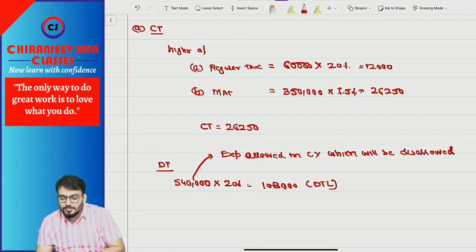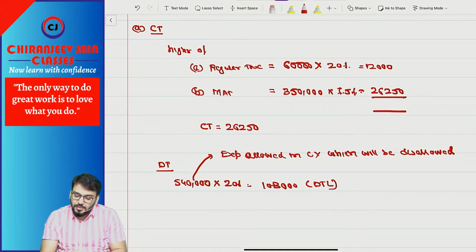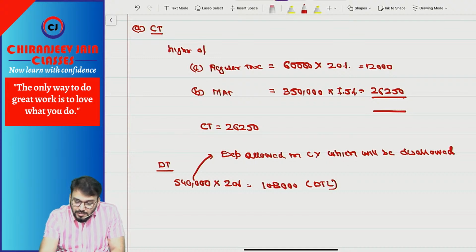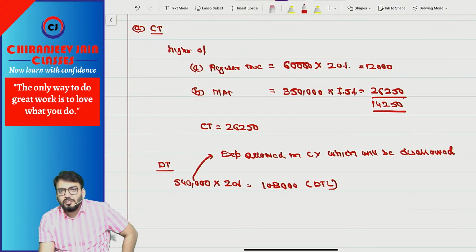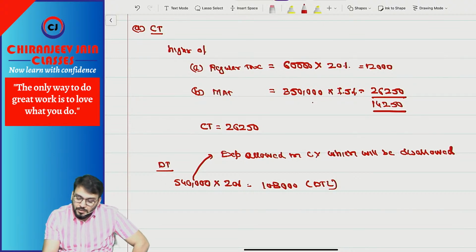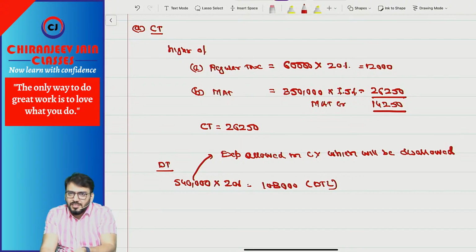Understood this point? Any doubt? Now try to understand this difference. It is 26,250 minus 12,000, which is 14,250. Correct? This is what is known as MAT credit. Now as per the Income Tax Act, if in a future year you are paying regular tax, in that year you will get the benefit of this tax. This is just like an advance tax. Are you getting what I am saying? So you need to create an advance tax for this.